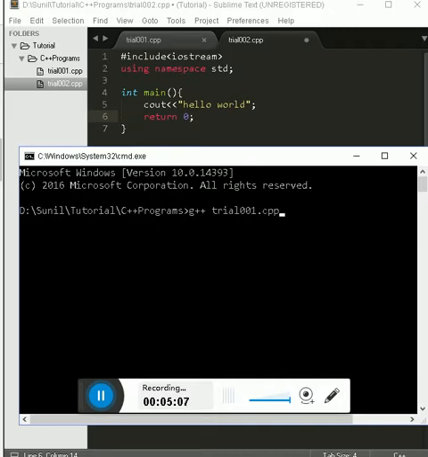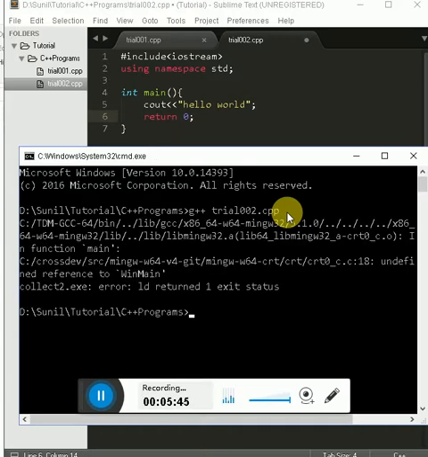So if I run this, we are going to see the executable file generated in the same folder where the file is. Okay, sorry, this is trial002.cpp. Yeah, now if I run this, the executable file will be generated in the C++ programs folder. So it takes a little time.